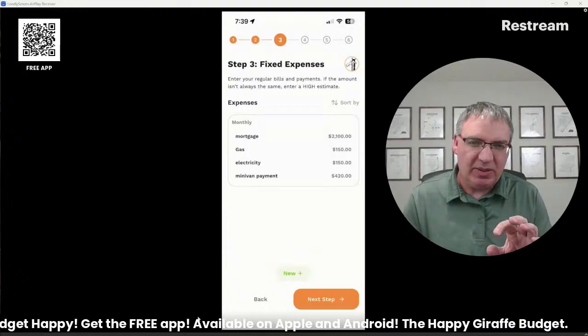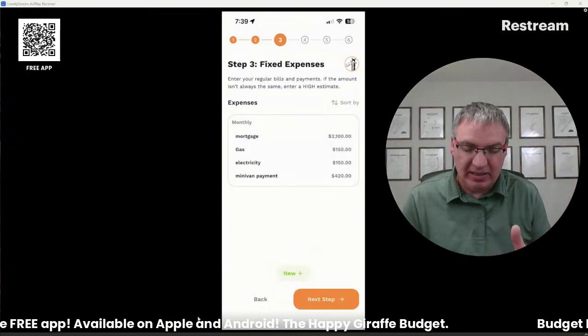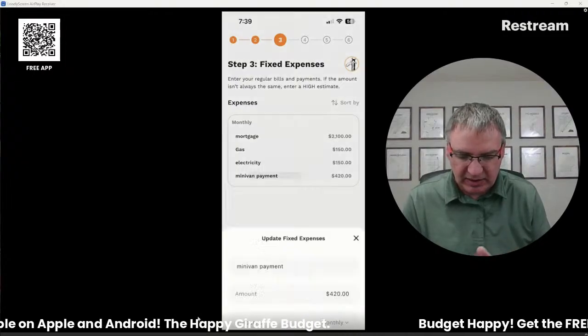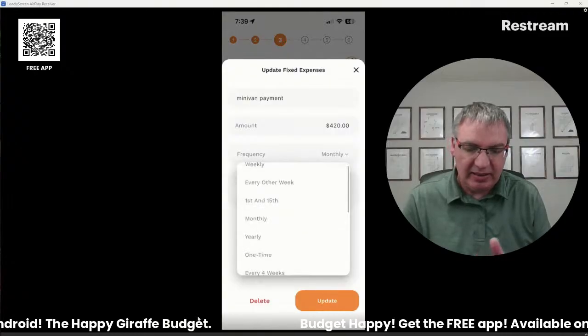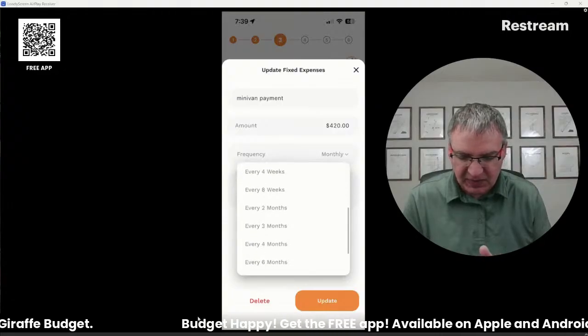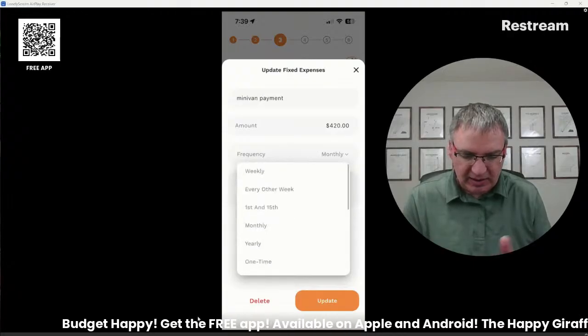This is probably going to be the hardest part for you if you're doing this yourself, just because this list is going to get really long. There's all different kinds of frequencies in here. If you want to, you can put some of your yearly things in there. All of the monthly ones, of course, you can do every 2 months, every 6 months. I mean, there's lots of options in there.